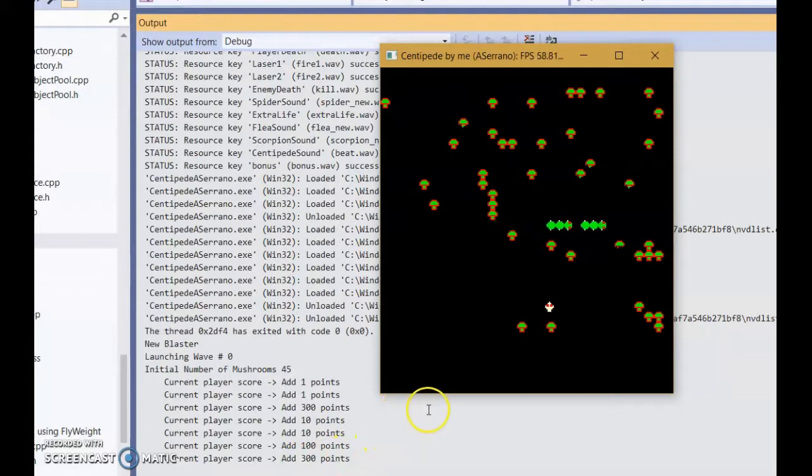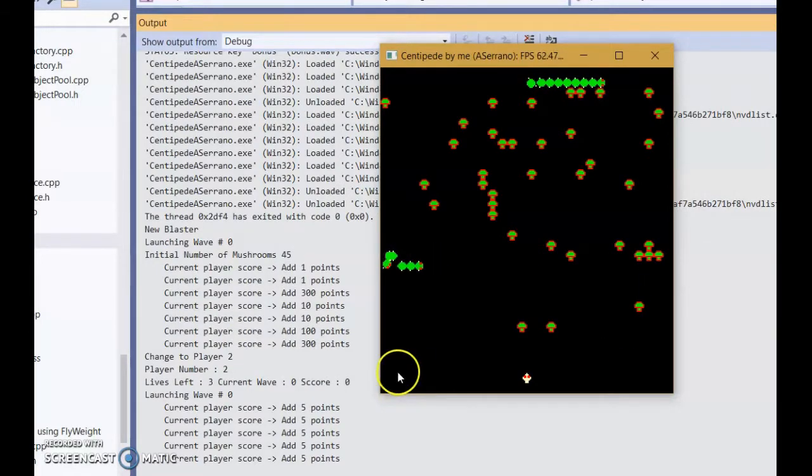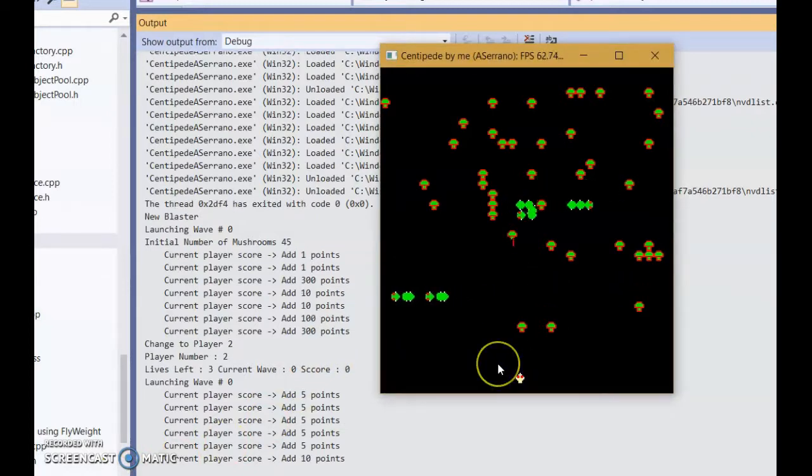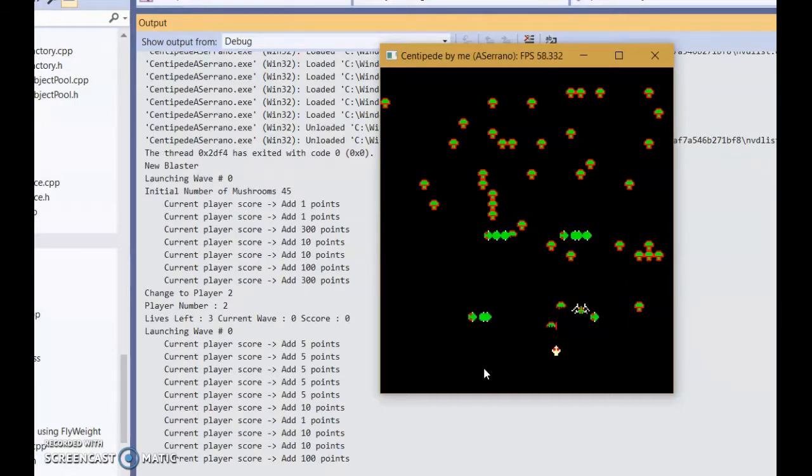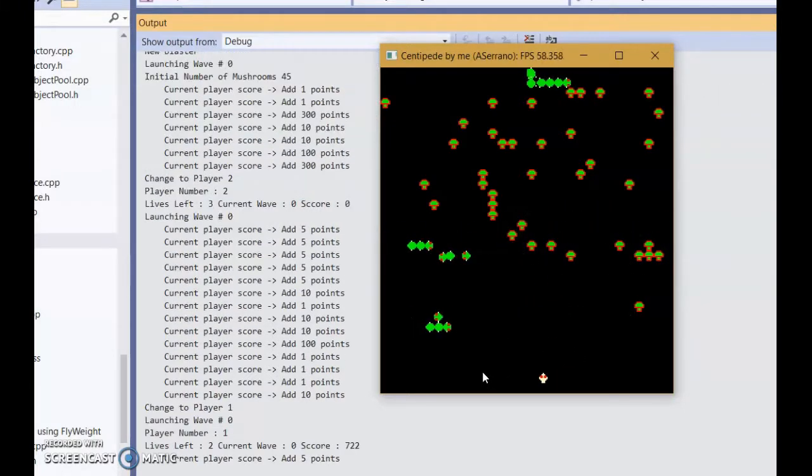And if I die, I'm going to change into the second player. There are still a couple of bugs, so bear with me. Now I'm the second player, and I'm going to do a few more score commands. And we're going to get changed to player 1.